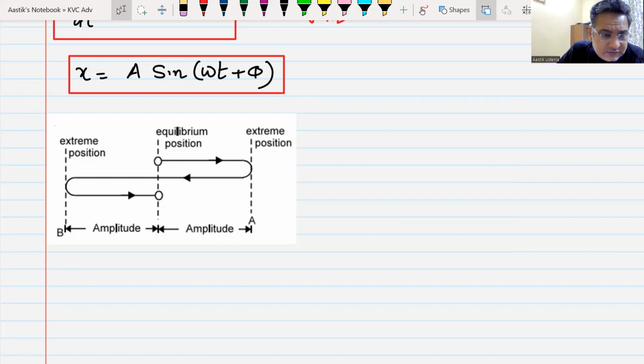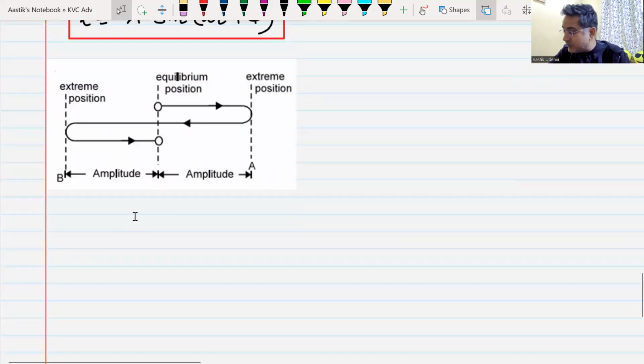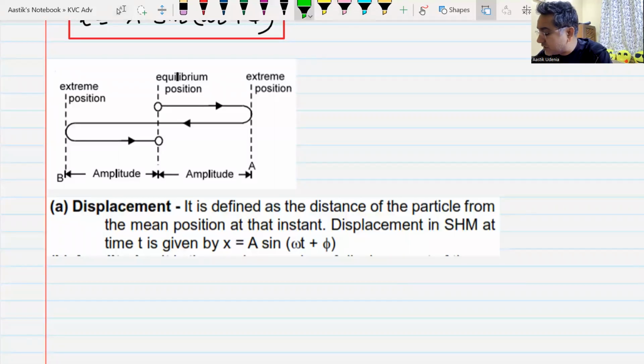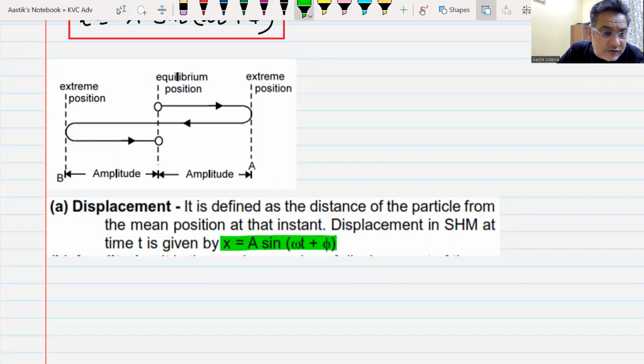Now the first term is displacement, and remember, the displacement of a particle in SHM is always calculated from the mean position. X is equal to a sine omega t. Do we remember this? Yes or no? Do we understand this? Yes, sir.